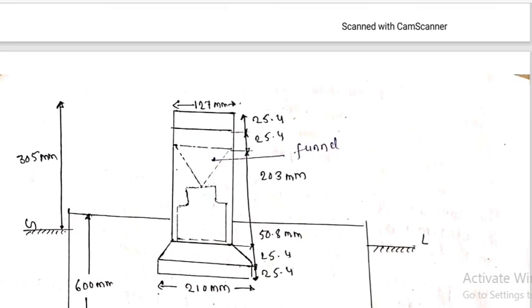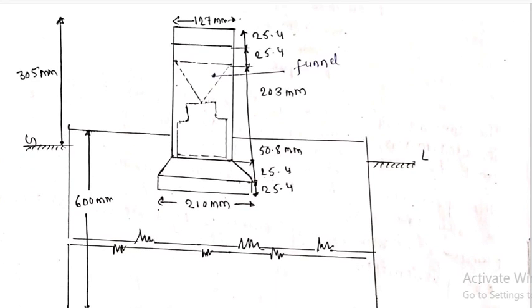So let's talk about Simon's rain gauge. My dear friends, this is the diagram of Simon's rain gauge. As you can see, this is a cylinder with 120 mm diameter at the top end, and at the bottom of the cylinder it is 210 mm, right?